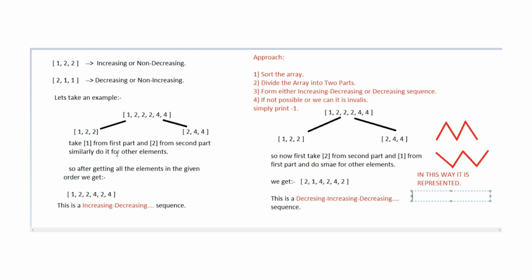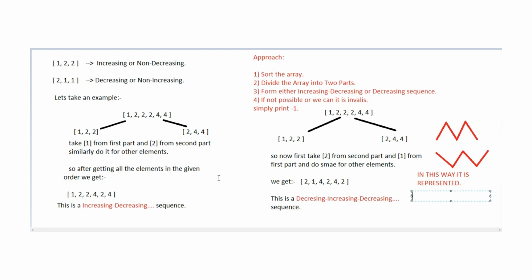Here we simply need to create either an increasing, decreasing, increasing, decreasing type of interesting array, or a decreasing, increasing, decreasing, increasing array, as this is not a strictly increasing or strictly decreasing array. So from these two we will create the interesting array.